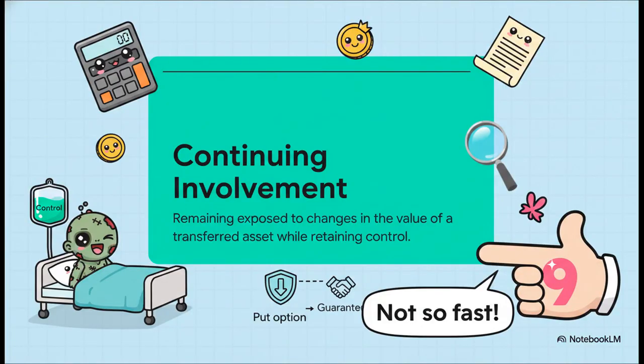You see, the standard specifically prevents companies from sweeping risks under the rug. If you tried to derecognize an asset, but you secretly still guarantee part of it, or maybe you hold a put option on it, IFRS 9 says, no way. It requires you to keep recognizing that asset to the extent of your continuing involvement, and you have to recognize an associated liability. Basically, if an entity transfers an asset but desperately holds on to control without taking on the risks, that asset stays on life support through this concept of continuing involvement.